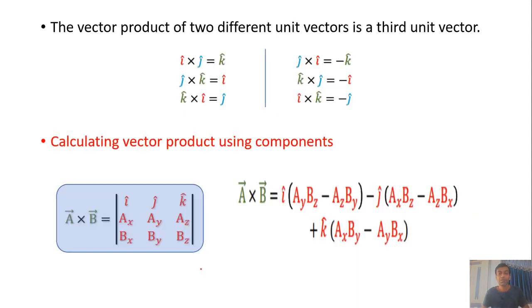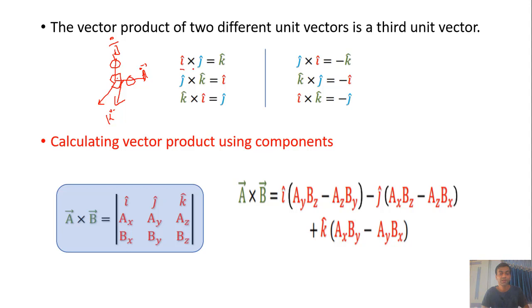The vector product of two different unit vectors is a third unit vector. It is the most important because in a Cartesian coordinate system all the vectors are perpendicular to each other. If we apply the right hand thumb rule between vector I and vector J, then according to the right hand thumb rule, the direction of the thumb denotes the third vector. Here it will be K.